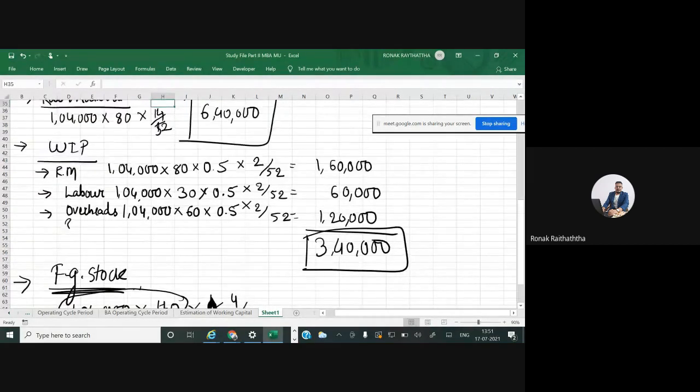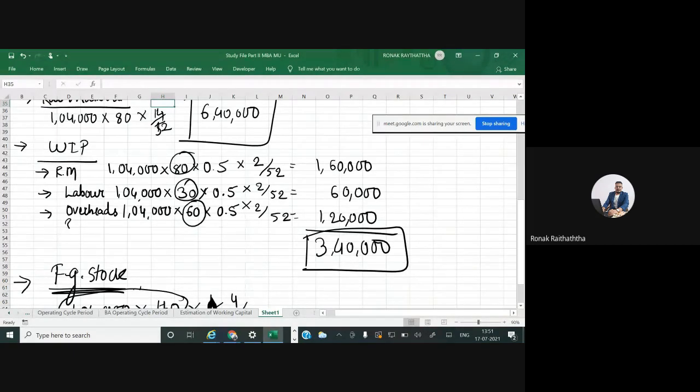Here in this case too, for WIP, we could have directly taken 170 rupees. Instead of 80, 30, 60, we could have taken 170 multiplied by 0.5 multiplied by 2 divided by 52. Then also the answer would have been the same. But we have taken the individual portions just to explain how much portion of each thing is there.